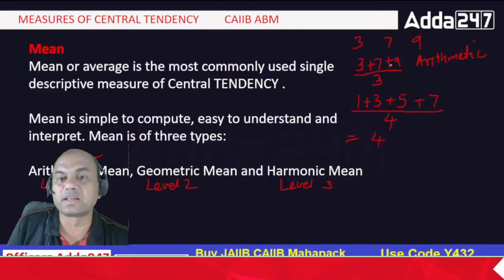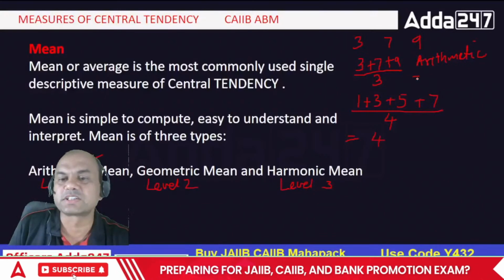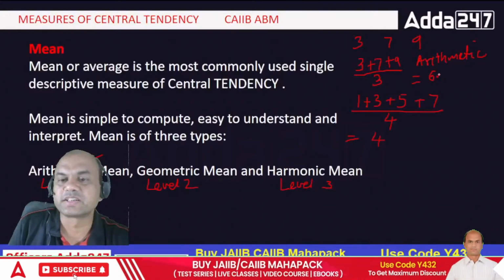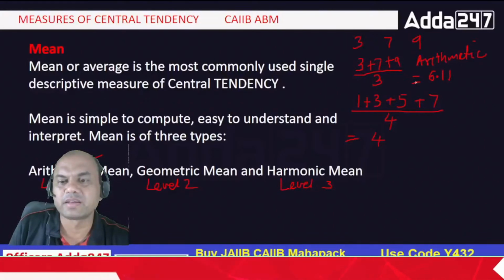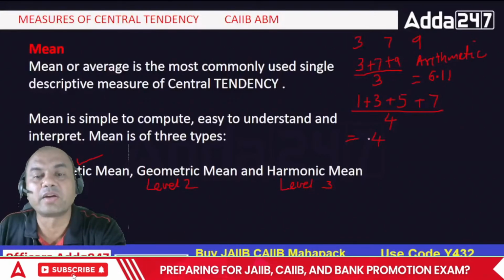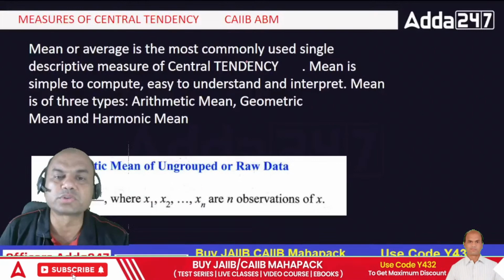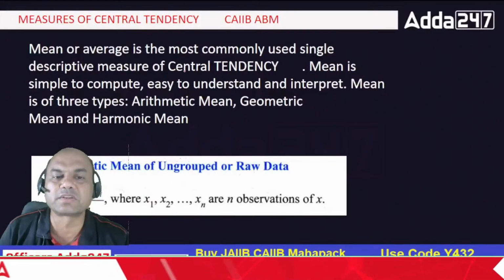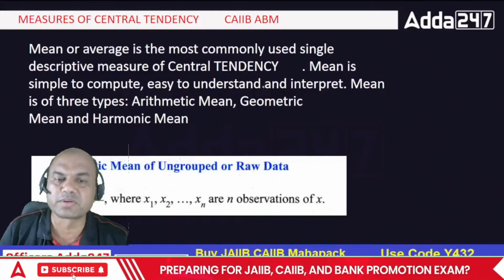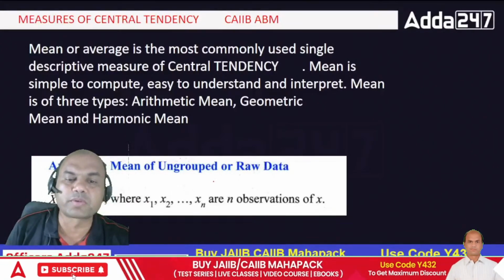Right? Similarly, the mean for the above one, what was this? 19 upon 3, right? So 6 point what? 1 remaining, so roughly 6.11, isn't it? So that's how we find out this arithmetic mean. Mean or average is the most commonly used single descriptive measure for central tendency. Mean is simple to use, and what we have done just now is the arithmetic mean of ungrouped or raw data.